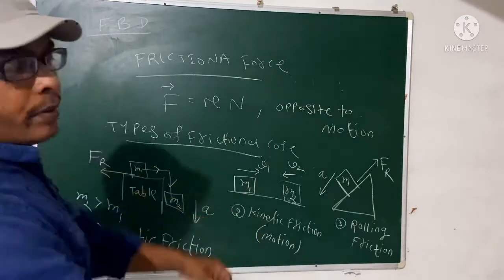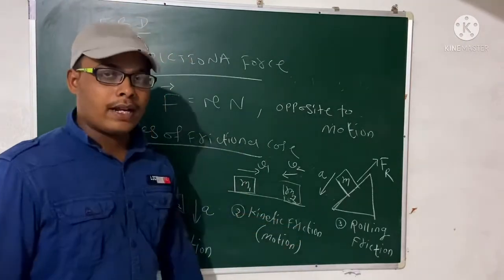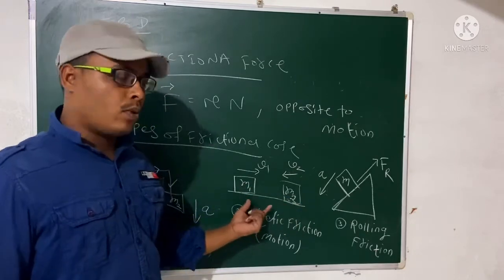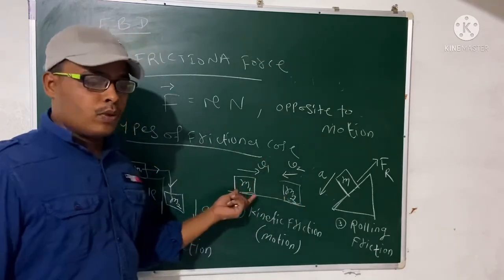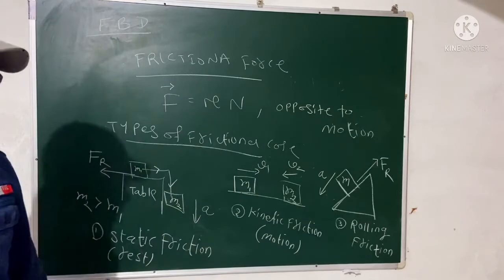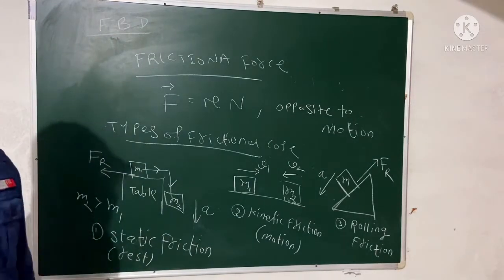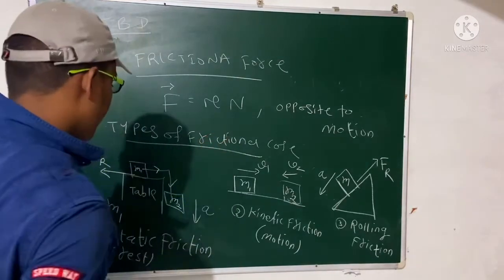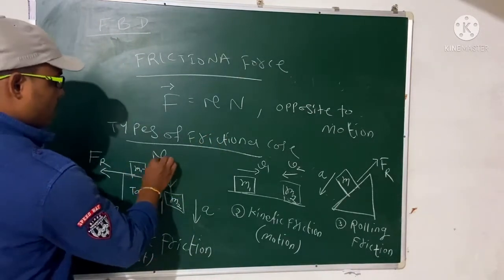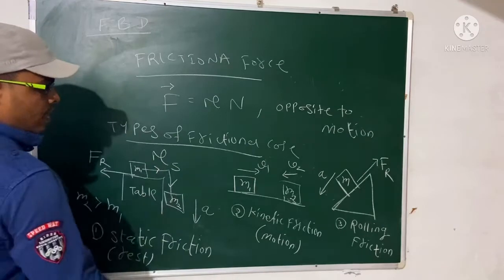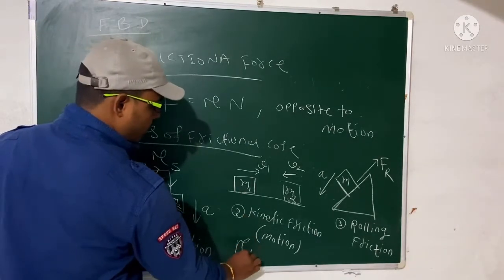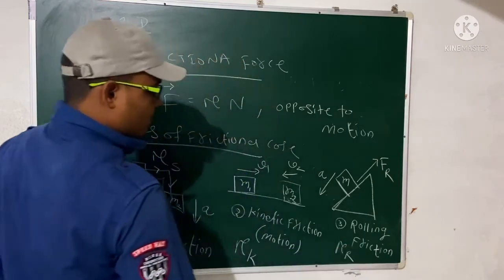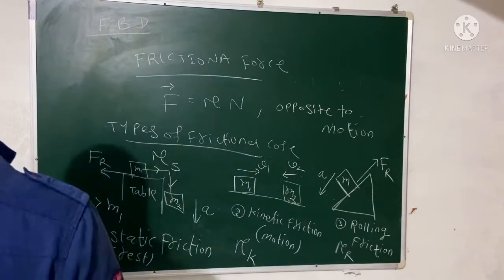And if two bodies are moving against each other, then one body will provide a frictional force to the other, and this one also provides a frictional force. Such type of frictional force is called kinetic frictional force, and that is the static frictional force. Okay, so all expressions are the same, but the mu is different. Your mu for static friction is mu s, for kinetic friction it is mu k, and for rolling friction it will be mu r. So what is mu? This is the coefficient of friction.